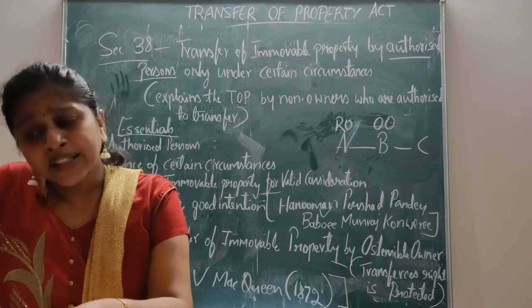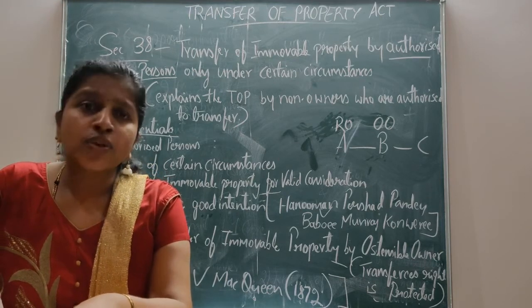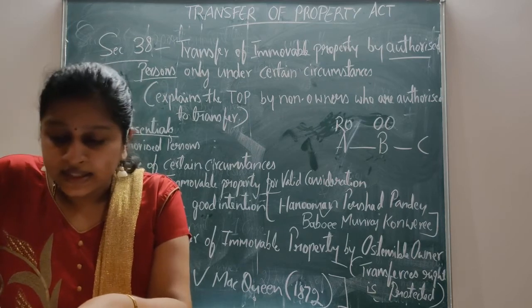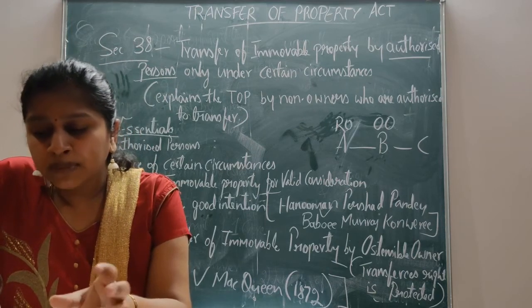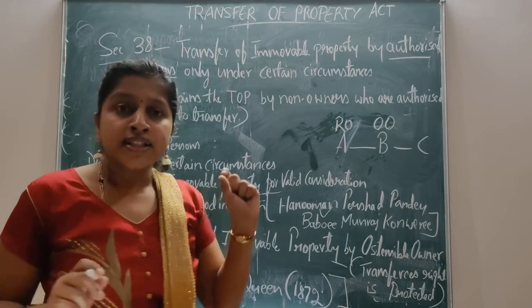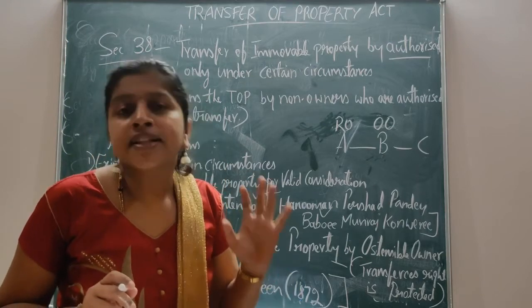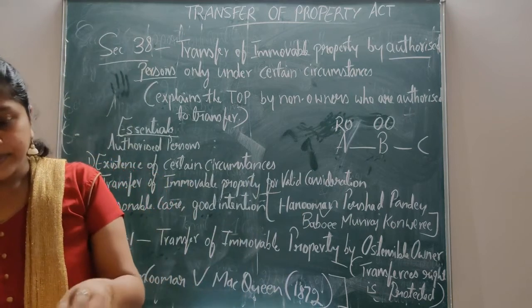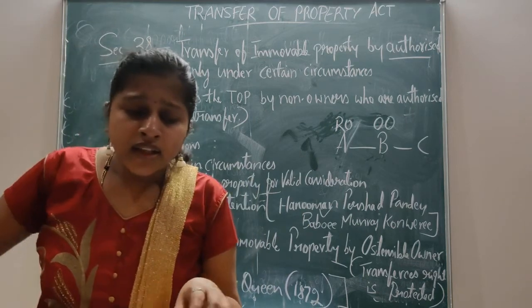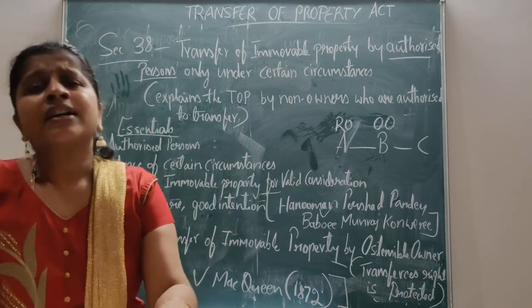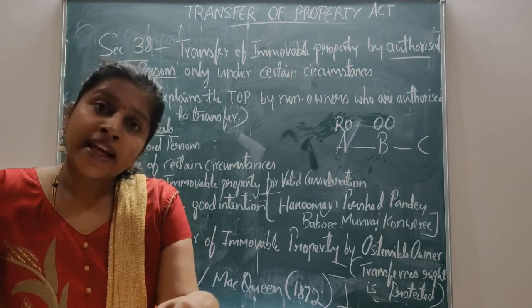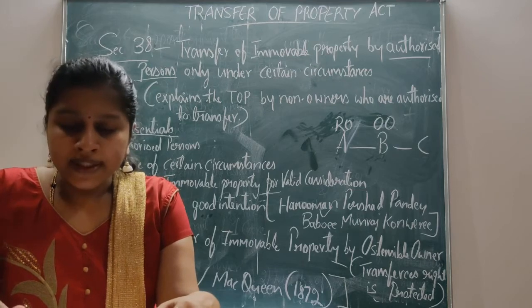Silence may amount to consent only where the real owner is aware of his rights. In this section, section 41, who is protected? The transferee's right is protected under section 41. As we all know, every owner of an immovable property must be careful about their properties.